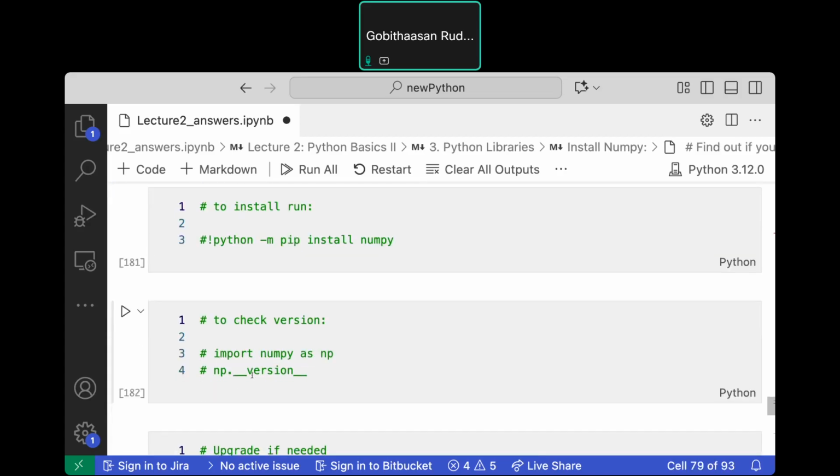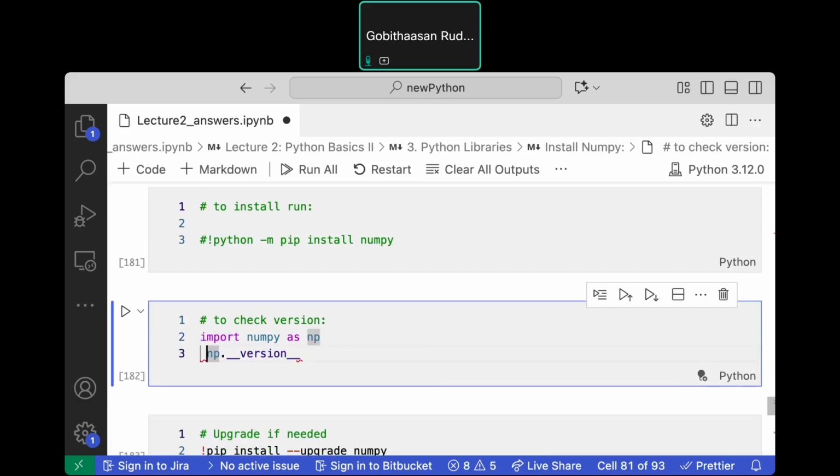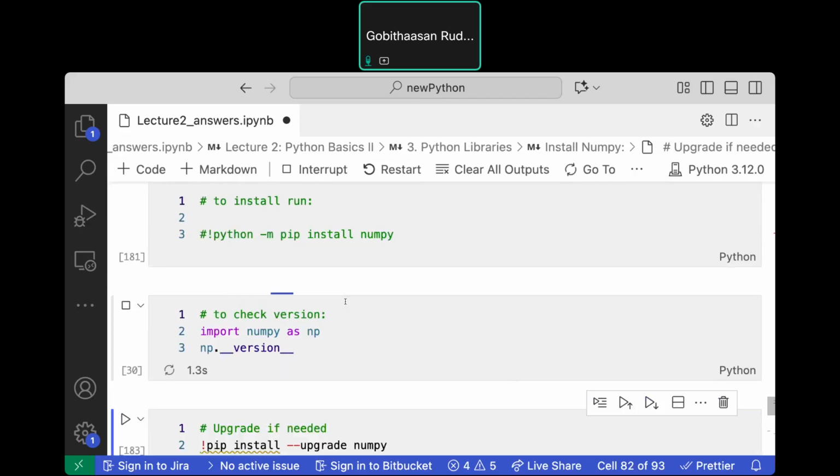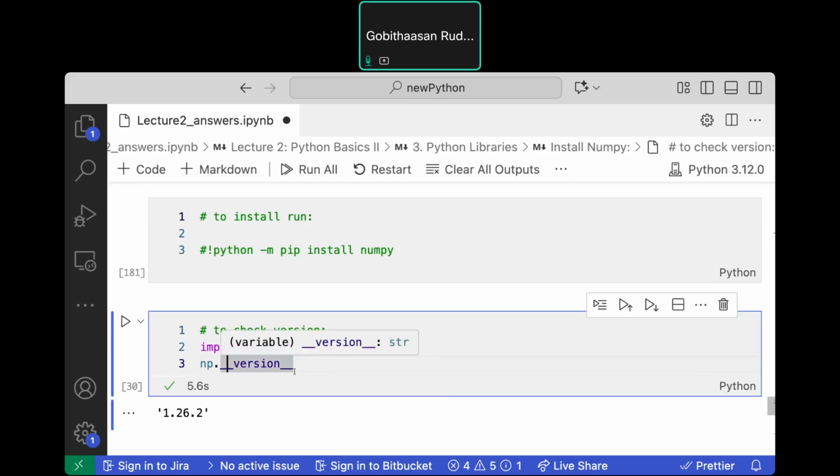If you have installed, okay, let's check the version. We can also check the version by importing the usual way. Import numpy as np, and check the version: np.__version__, 1.26.2. Usually this is how I check before I start doing my computation. I want to know what version I'm using, then I continue.